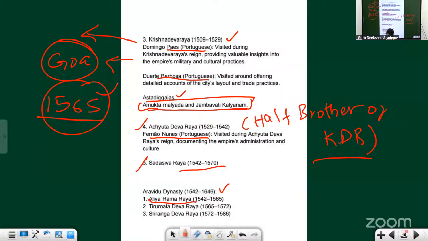We have time, we will be able to complete the Mughals, no worries. As the name itself suggests, the Battle of Talikota happened in Talikota. Where is Talikota? It is in Bijapur district, which is almost 100-150 kilometers away from Hampi. Although the war happened somewhere else, Aliya Ramaraya got surrounded.